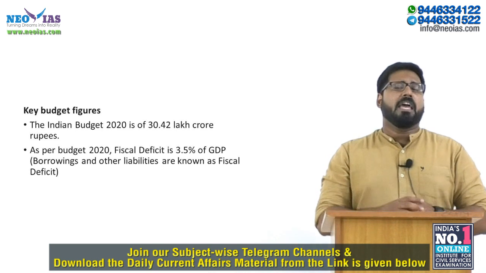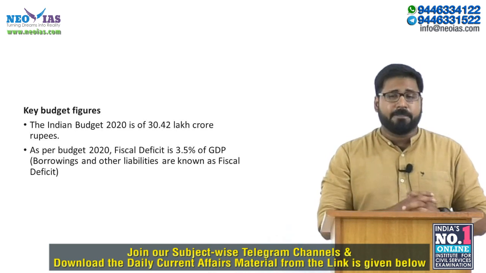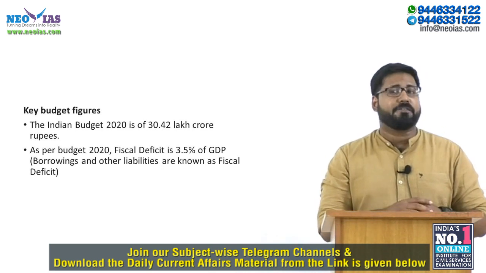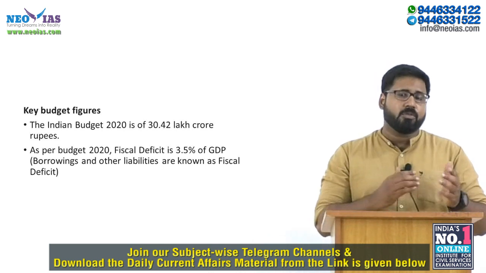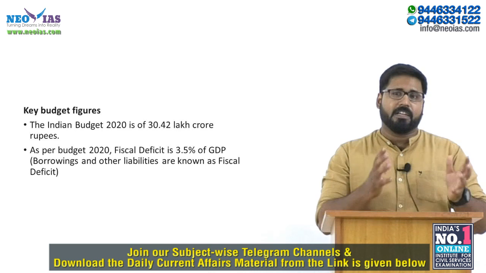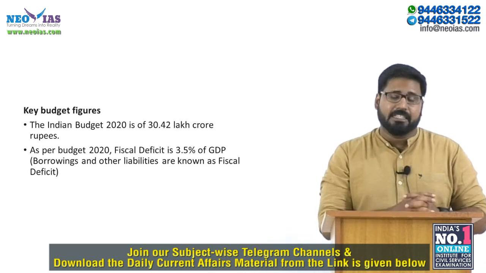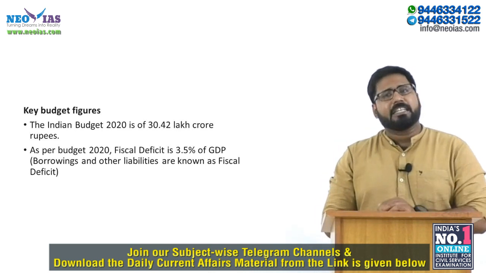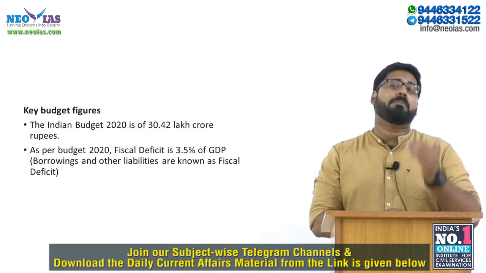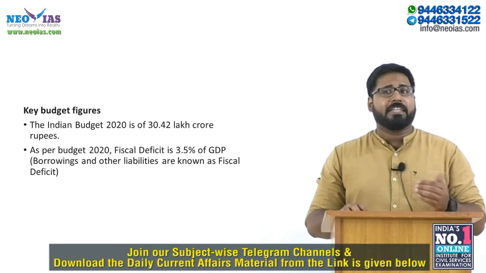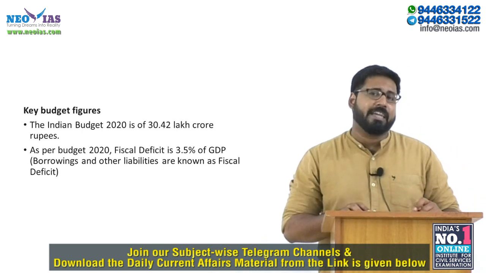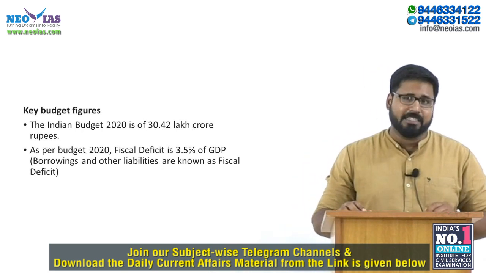Now, as per the budget of 2020, the fiscal deficit is 3.5% of the GDP, and our borrowings and other liabilities are known as the fiscal deficit. Now, ideally, fiscal deficit should be kept below 3% of the GDP, and the current rate is actually above the Financial Responsibility and Budget Management Act, that is the FRBM Act guidelines.